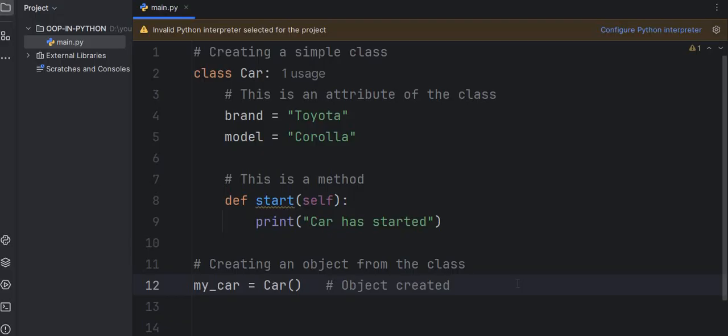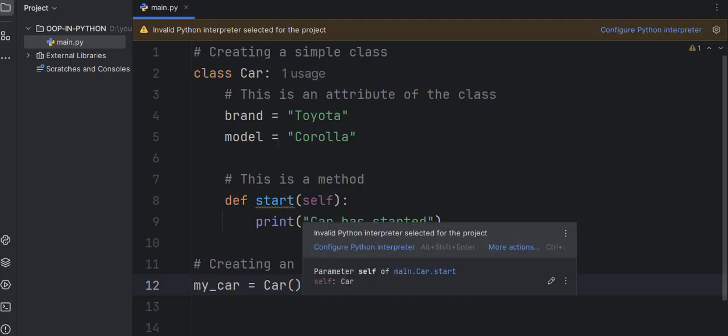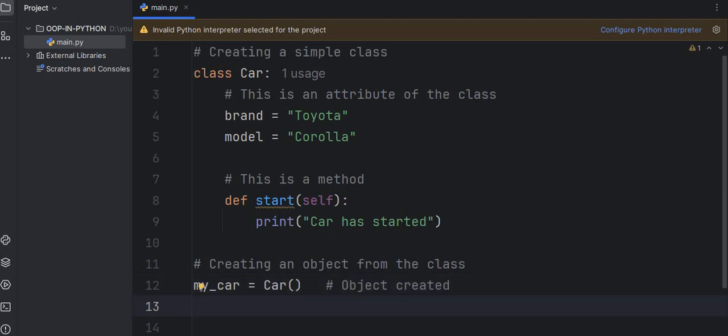So till now we covered how to create a class, how to define the attributes in that class, how to define a method inside that class, and how to create an object. Now the question arises, how will you access those attributes and methods from that class?